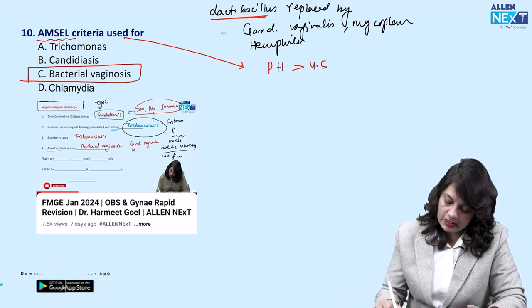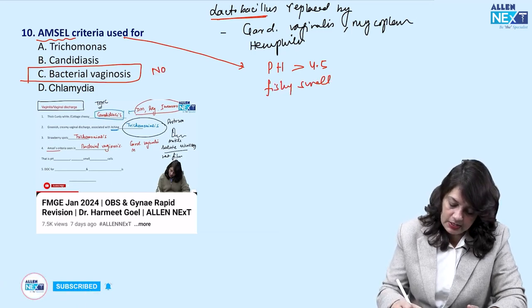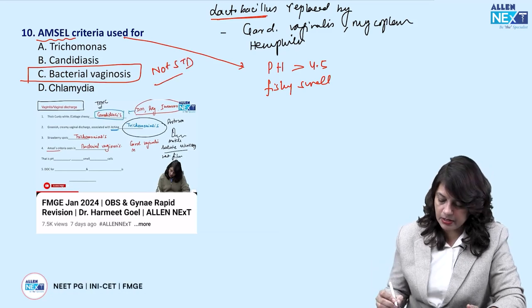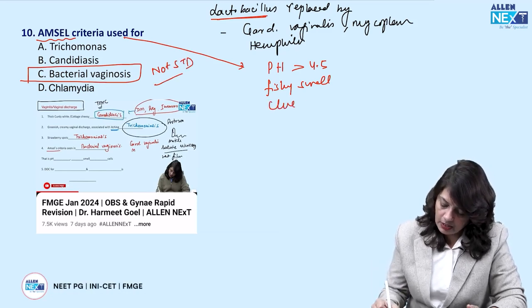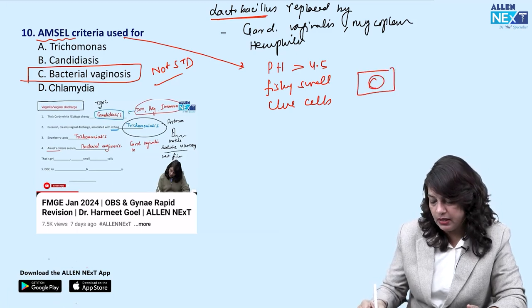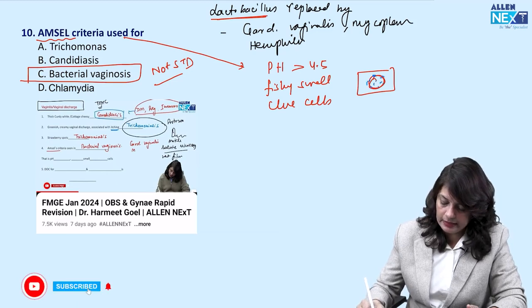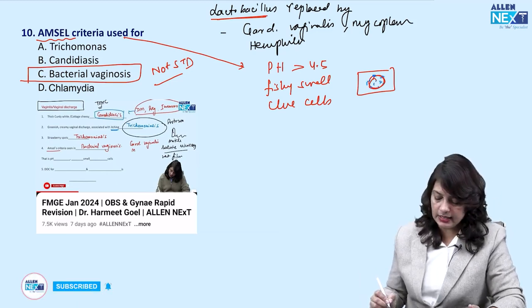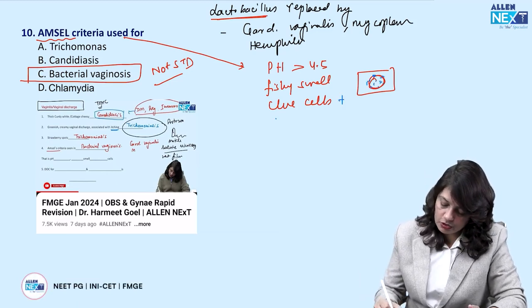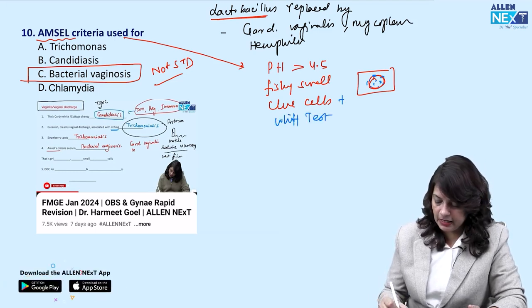So there is a fishy odor, smell. This bacterial vaginosis is not an STD, remember. There are clue cells on the saline microscopy. Clue cells means the epithelial cells where the bacteria are laden. You can see them under saline microscopy. So whiff test is positive for bacterial vaginosis.